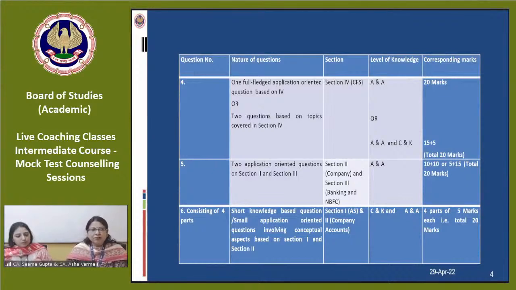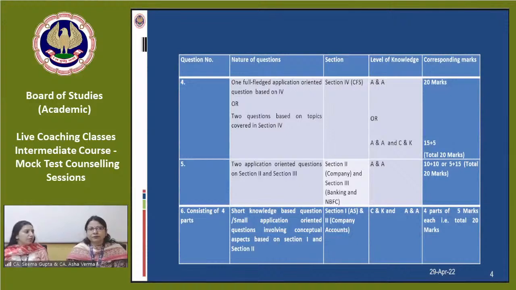You have to understand what is pre-acquisition profit, what is post-acquisition profit, how to calculate cost of control, how to calculate minority interest, and then prepare the consolidated financial statements in such a manner that all the working notes and all the notes to accounts are provided by you in the main answer sheets.